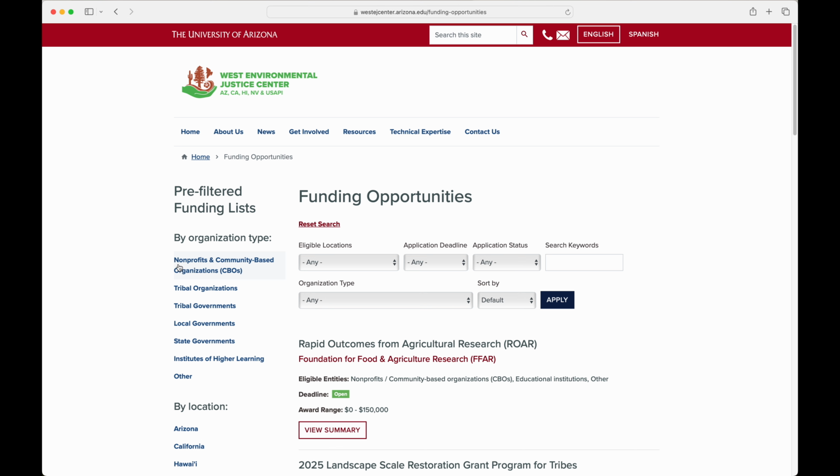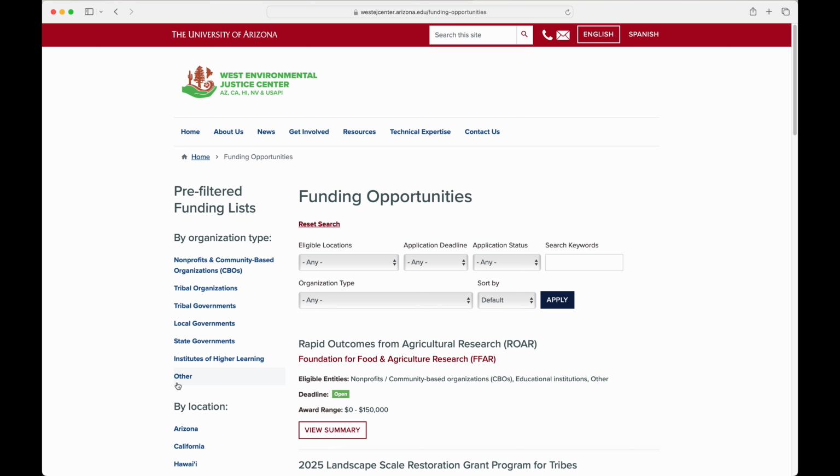All federal grants will require these organizations be designated as 501c3 organizations by the Internal Revenue Service, while some, but not all, non-federal grants might require this designation as well. Tribal organizations, which is any organization that is controlled by a tribe or is primarily operated by tribal members. Tribal governments, which includes any recognized governing body of a tribe. Local governments, which includes any government body or department controlled by the state. Institutes of higher education, which are educational institutions that offer training or courses at the post-secondary level.